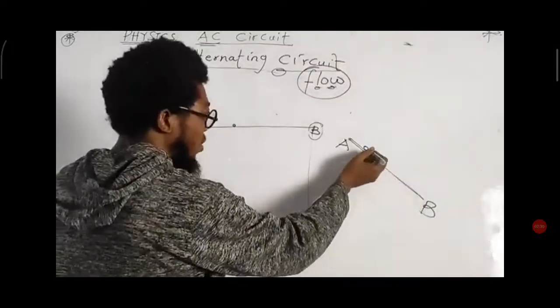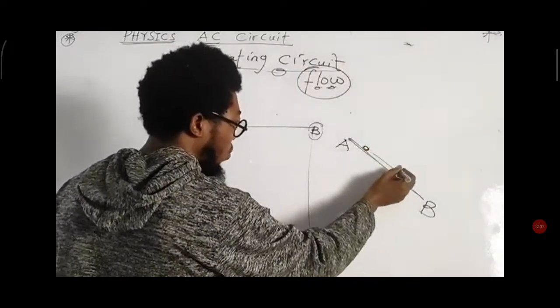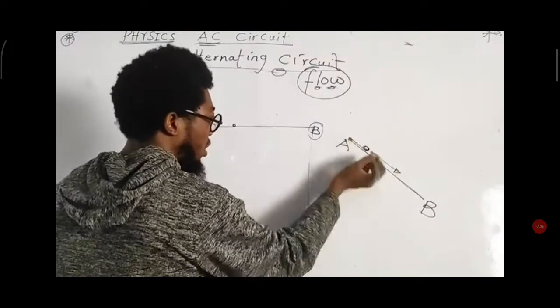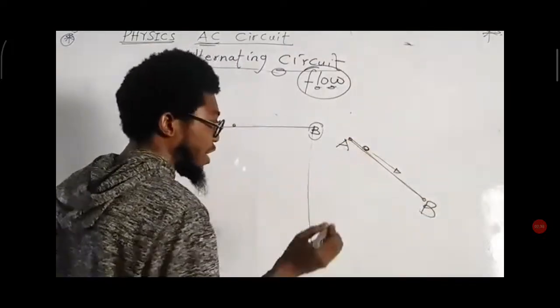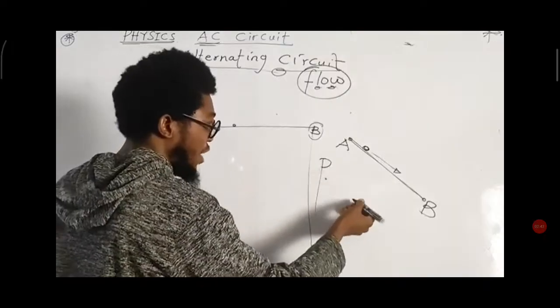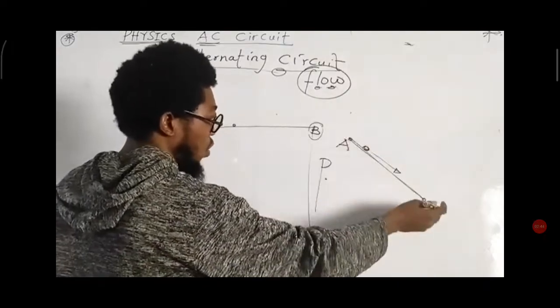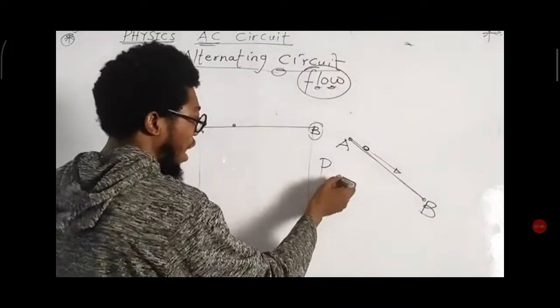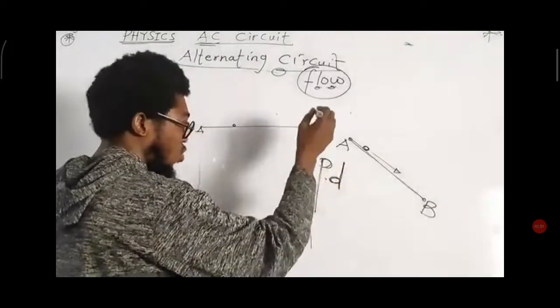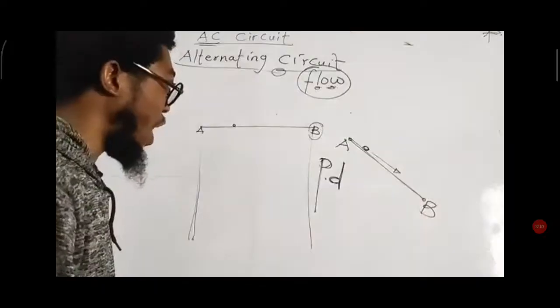So as this guy is going, work will be done, and the amount of work done depends on the difference between the two potential energies. So instead of saying potential energy difference is what causes the flow here, I would rather say potential difference. So I can say potential energy is also called ordinary potential.